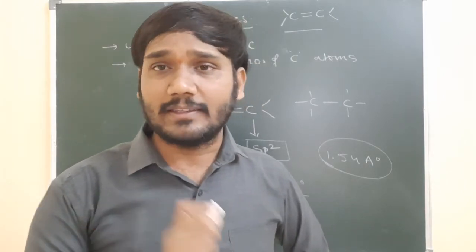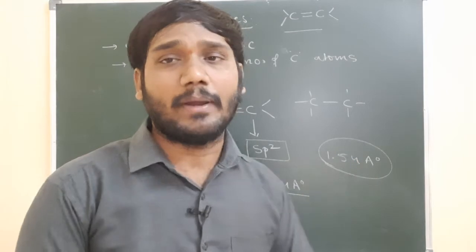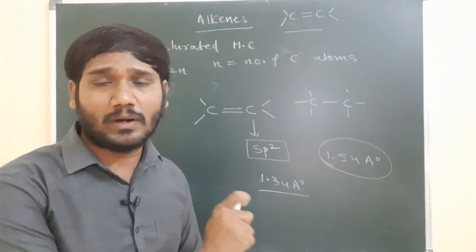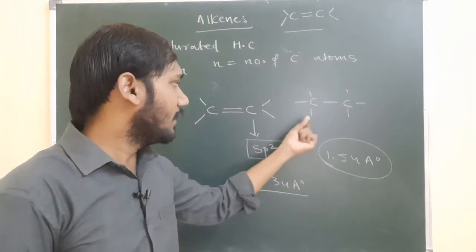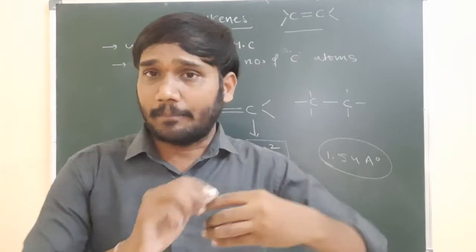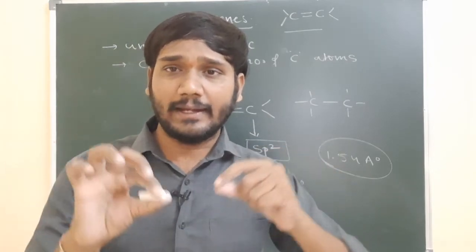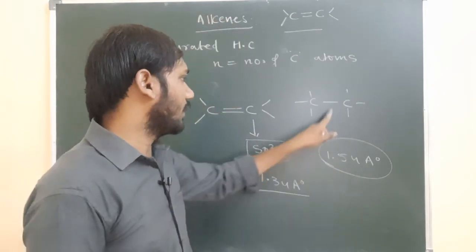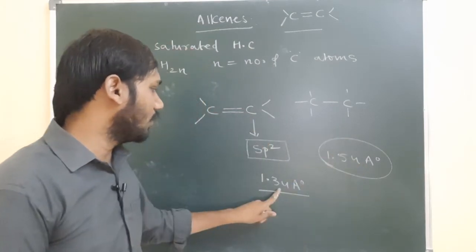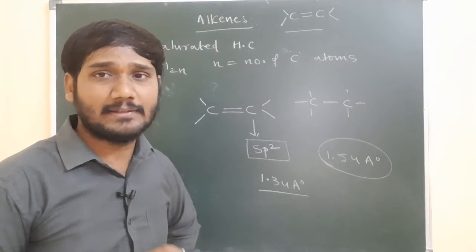Carbon to carbon single bond has a bond length of 1.54 angstroms. Carbon to carbon double bond has a bond length of 1.34 angstroms, because the number of bonds increases. For single bond, double bond, triple bond, the bond length of the single bond is more than the double bond, then the triple bond. Here the carbon to carbon single bond is there, so the bond length is more, and here the carbon to carbon double bond is there, so the bond length is less.